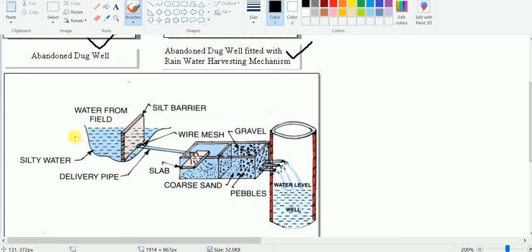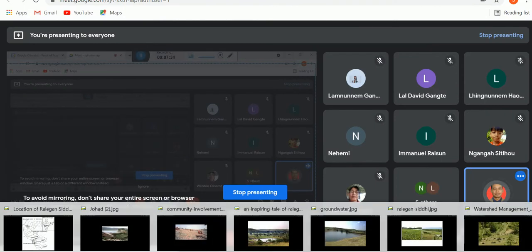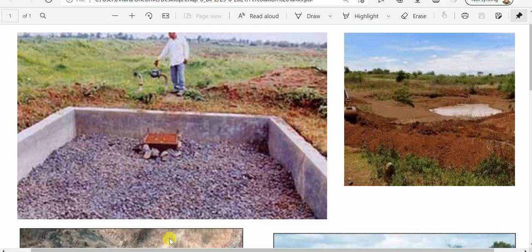By this method also we can recharge the groundwater, after the filtration process. And here, these are some photographs showing percolation tanks.